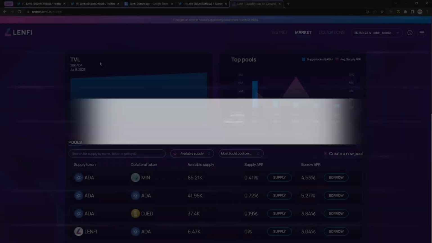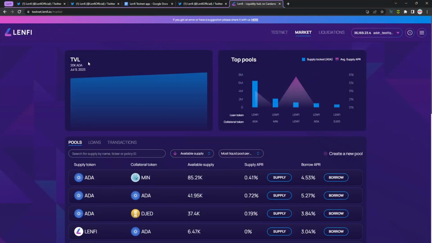Looking at the top left-hand side, I can see the TVL in terms of all of the assets locked on the peer-to-pool protocol. Now, I believe that once they add peer-to-peer as well, because again, keep in mind, they're not getting rid of peer-to-peer, they're just going to be adding peer-to-pool, the TVL will actually be inclusive of both of the different protocols.